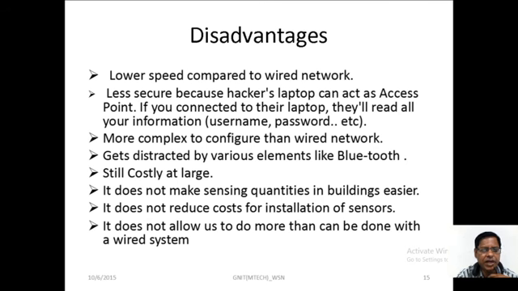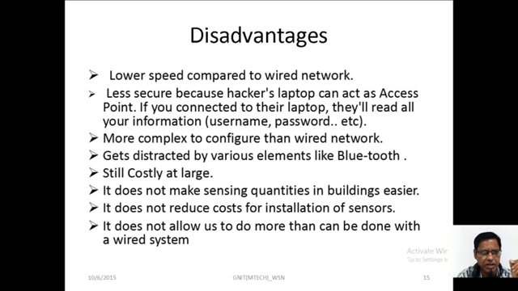When wires are connected, the connection is done and things are over. But with the sensors, it is more complex to configure, and they get distracted by various elements like Bluetooth, or when an external device is connected to the sensors. So with a wireless networking system, there is a possibility of a confusion state, and it does not allow us to do more than we can do with a wired system.